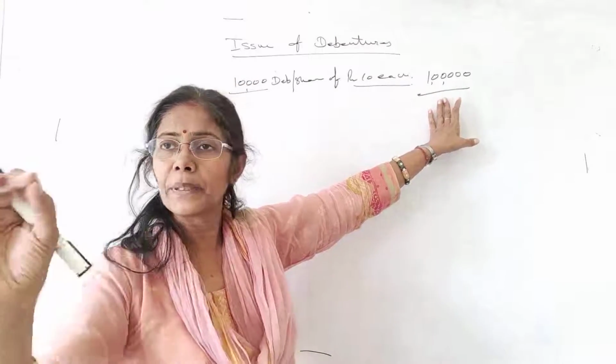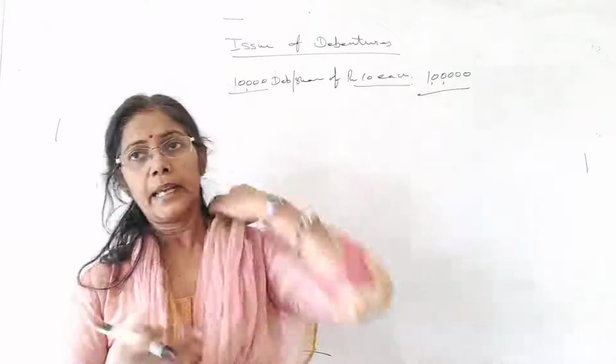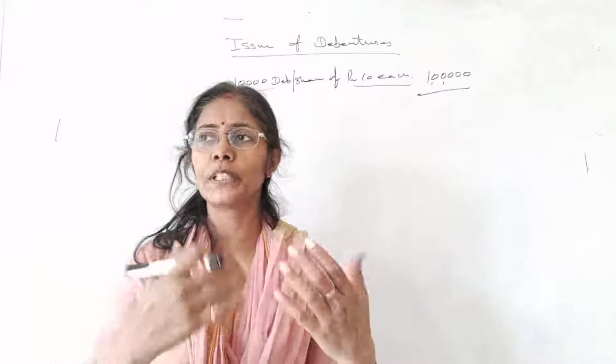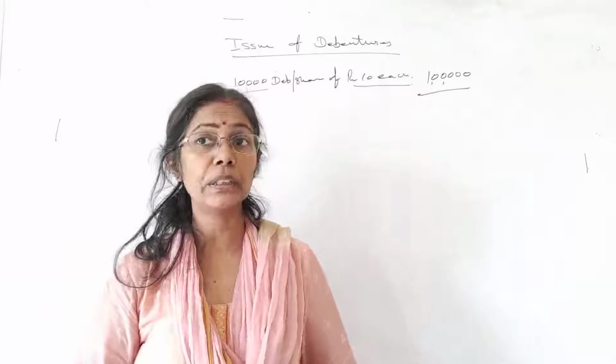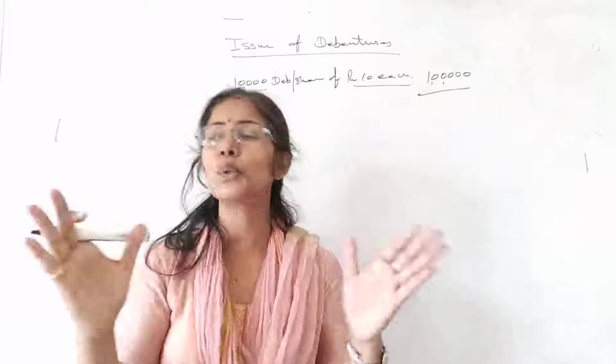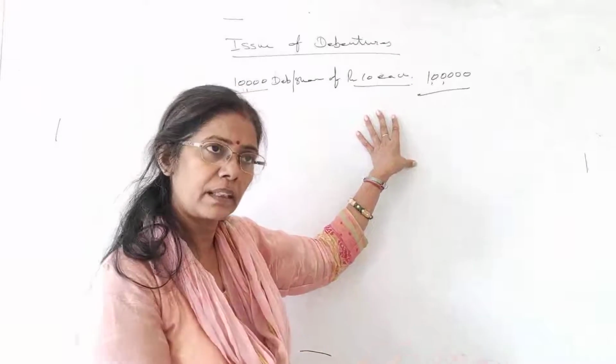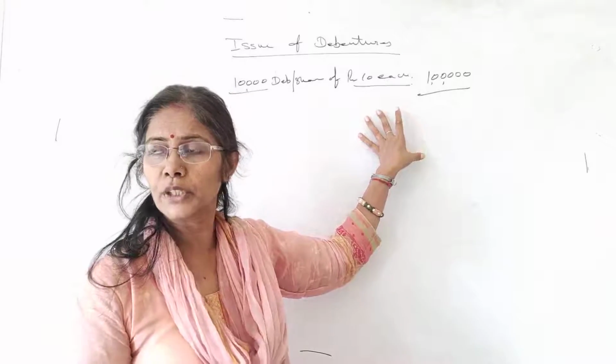So it wants to have 1 lakh rupees from the issue of the shares and debentures. I'm just using both the words share and debenture. So you should understand that this portion can be used regarding the shares also and debenture also.